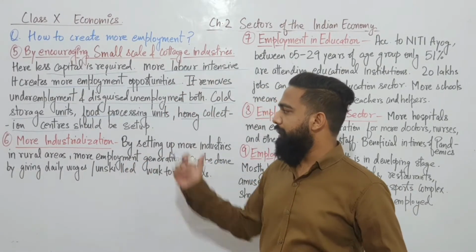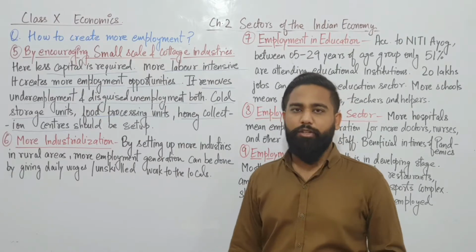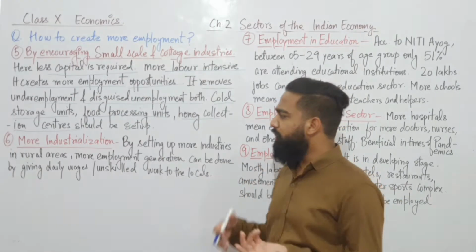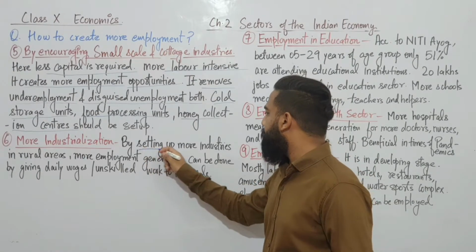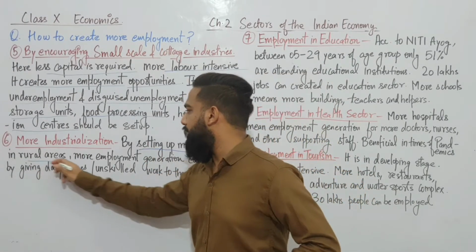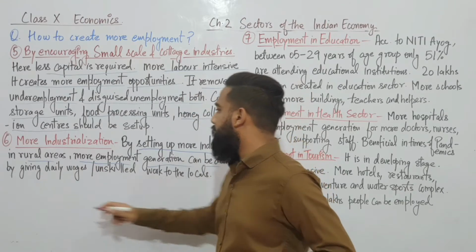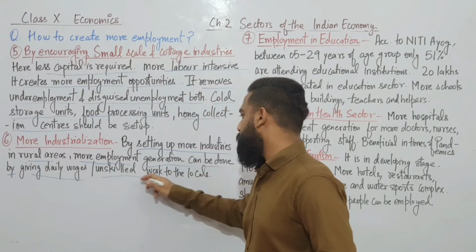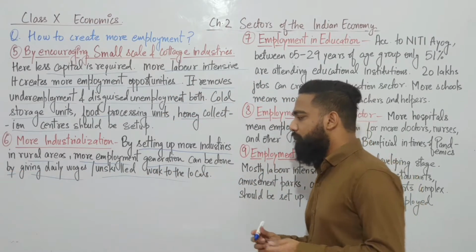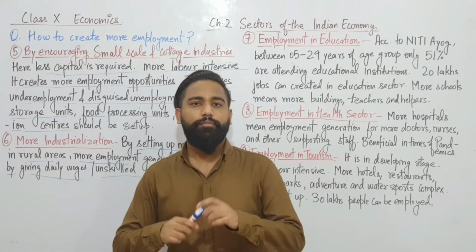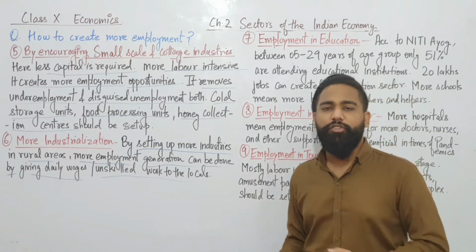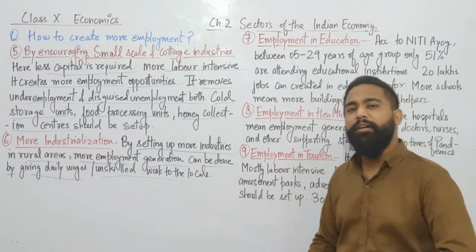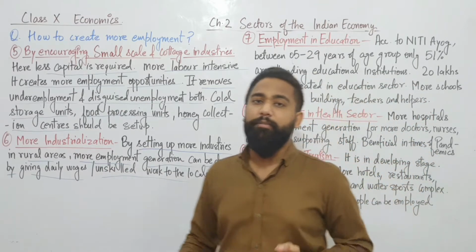Now students, the next one: by more industrialization, by setting up more industries in rural areas, more employment generation can be done, by giving daily wages to unskilled workers, to the locals. With more industries, many more unskilled laborers will be required.